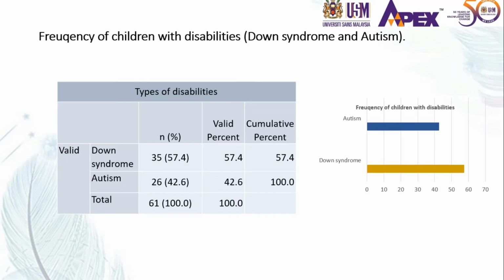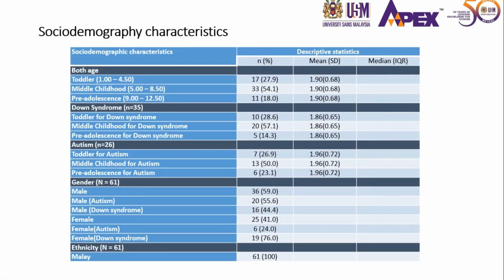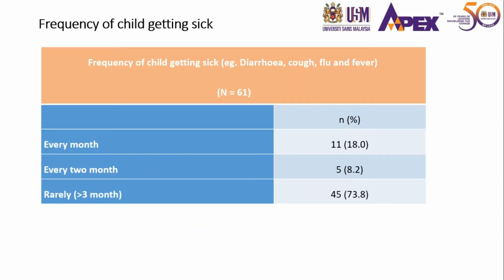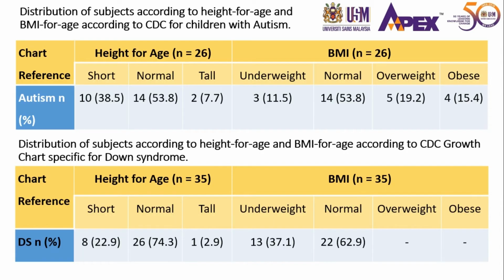As you can see, the frequency of children with Down syndrome is more than autism, constituting 35 against 26. This is the socio-demographic characteristics result. You can see one by one. As you can see, these students rarely get sick, which is getting sick over 3 months. And based on this result, among autism children, almost half of them have a normal range for height. And on top of that, most of the subjects with autism are also considered normal for their BMI, and there were only about 11.5% of these subjects categorized as underweight.